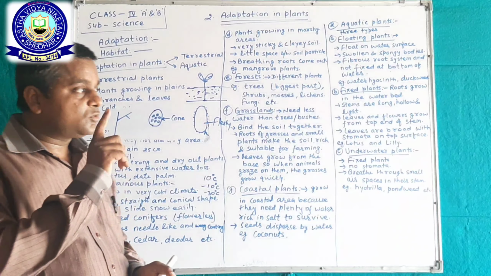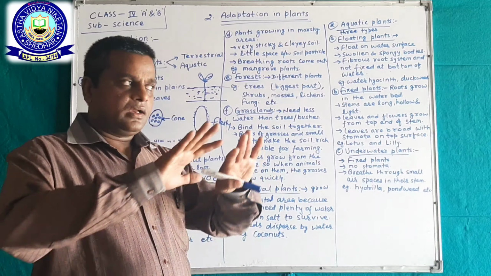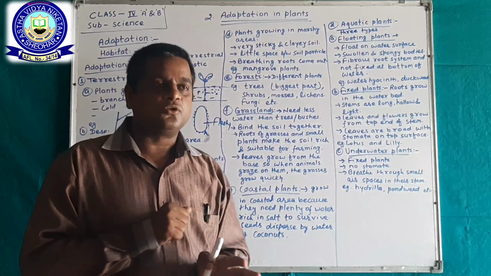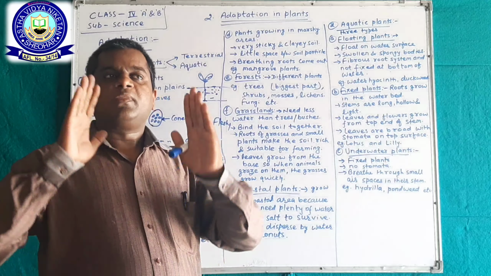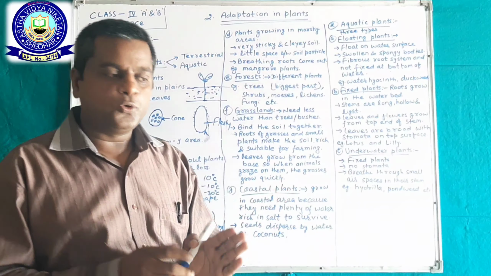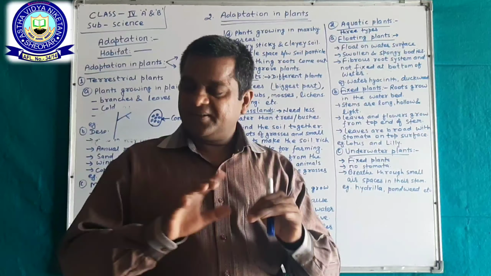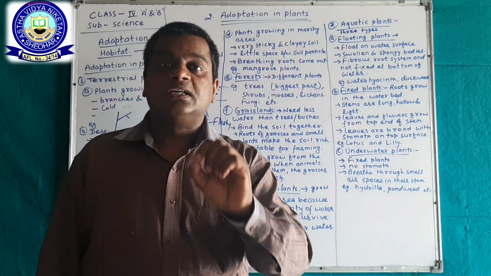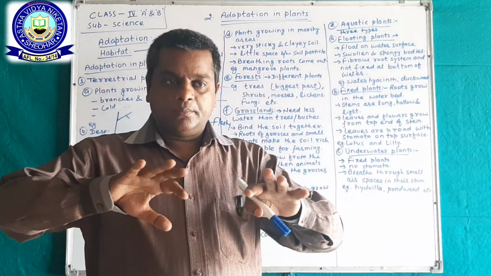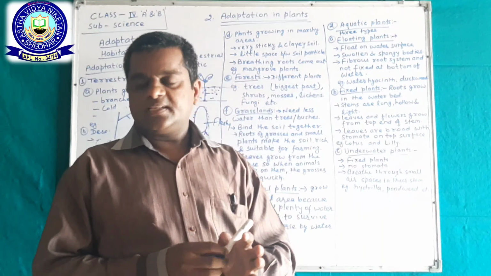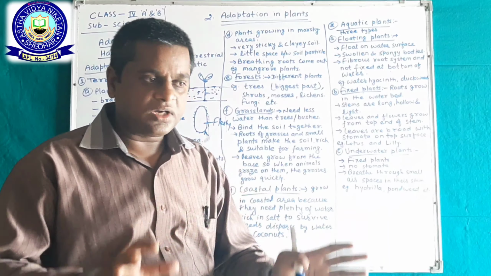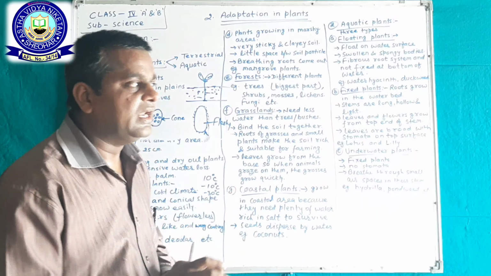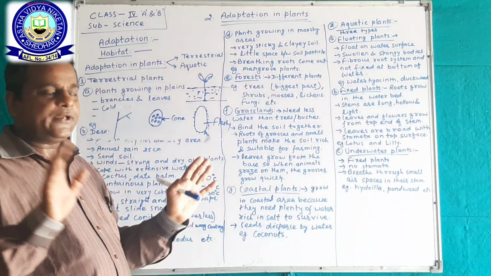Okay, to prevent soil erosion, we need to plant grasses, because grasses' roots hold the soil firmly and the soil will never escape. Okay.